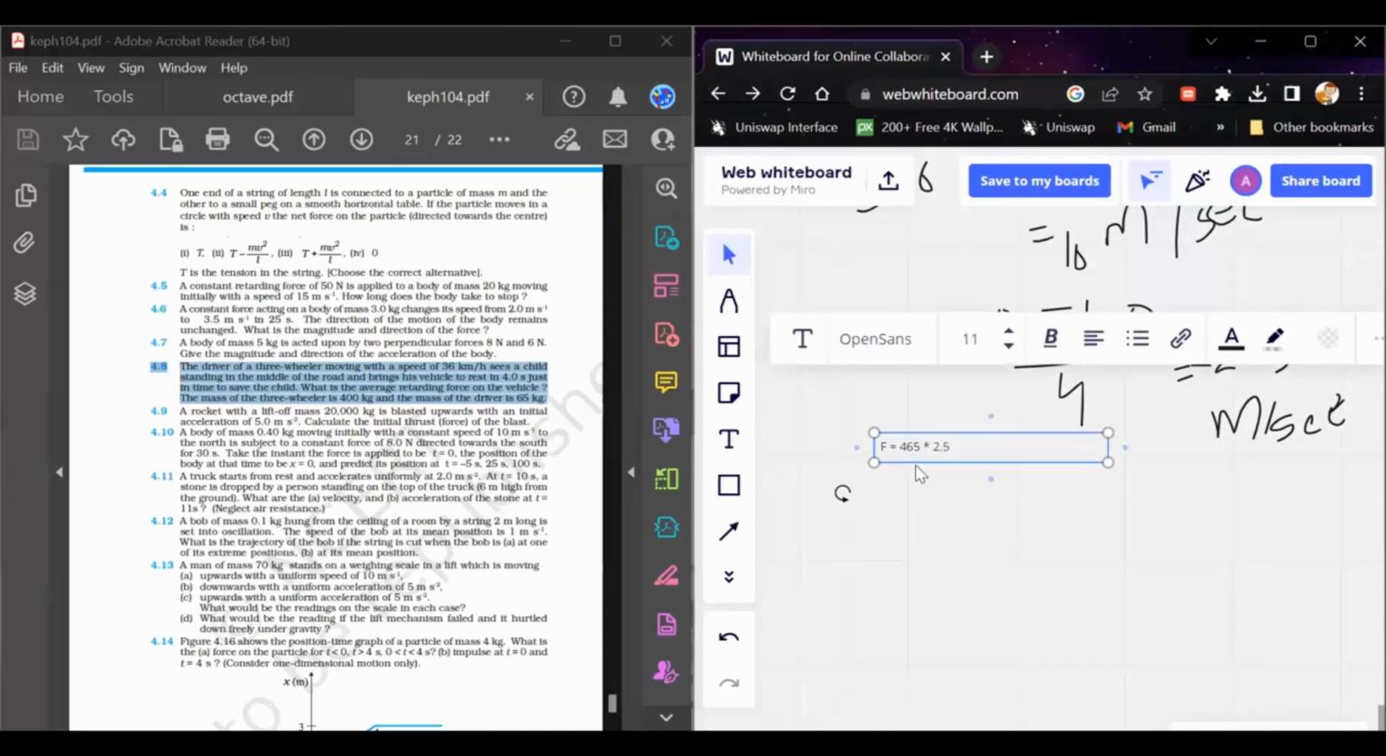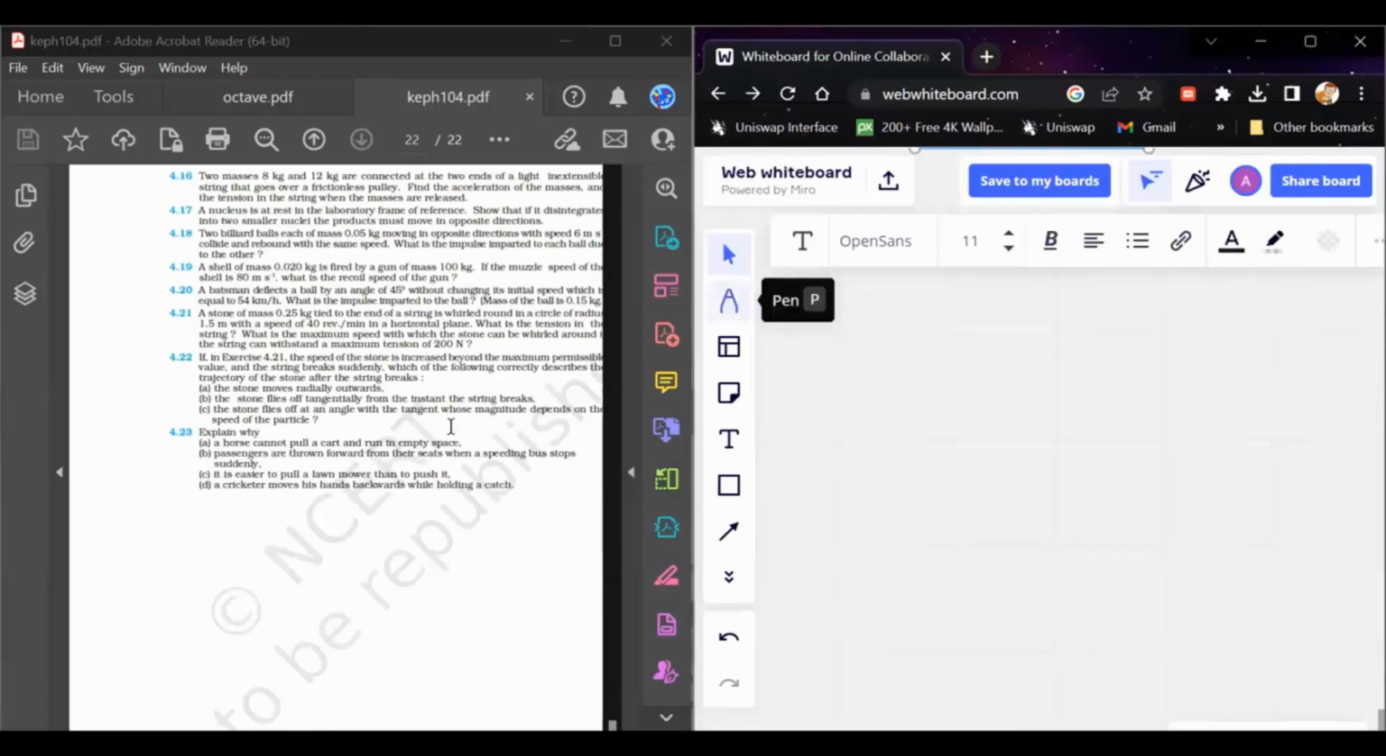Okay, so if you calculate, this comes equal to 1.16 into 10 to the power 3. Yeah. So on calculating, let me verify this once again. This is 465 into 2.5. So yeah, this much force acts on the body to stop it and avoid the collision.